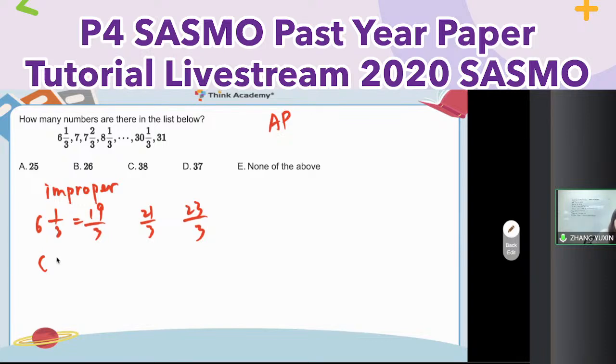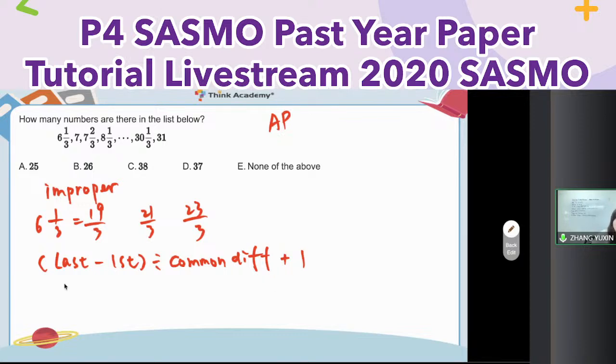That means I use the last term minus the first one, and then divided by the common difference. So here I only find out how many gaps or how many intervals. So I still need to plus 1. Here is how many terms.